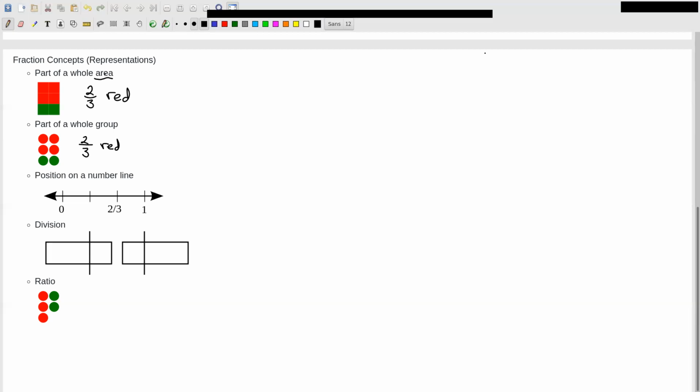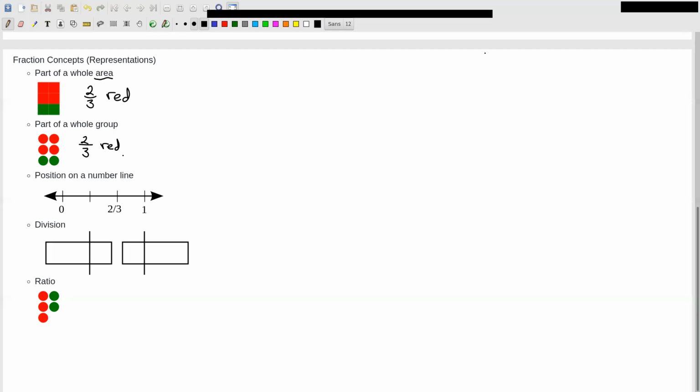Area is this idea of continuous in mathematics, and an individual is this idea called discrete. So continuous versus discrete. In my opinion, these are two different versions of part of a whole: part of a whole area, part of a whole group, and the parts have to be equal. So each person is an equal part, and each part here is equal. So 2 equal red parts to 1 equal green part.